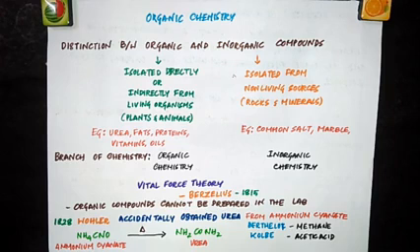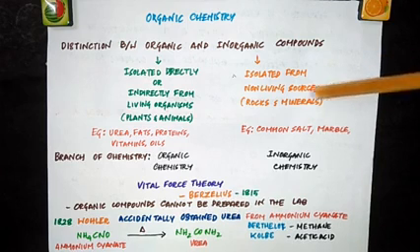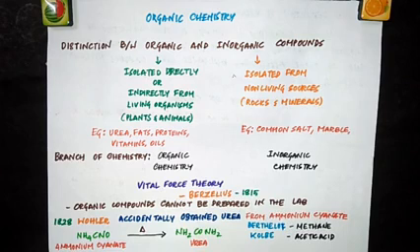And the branch of chemistry which dealt with the study of organic compounds was called organic chemistry. On the other hand, compounds which were isolated from non-living sources like rocks and minerals were called inorganic compounds, and the branch of chemistry which dealt with the study of these compounds was called inorganic chemistry.